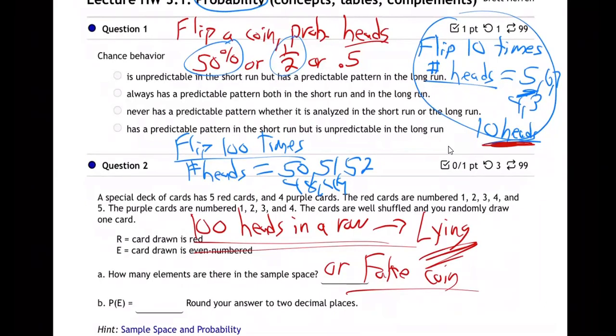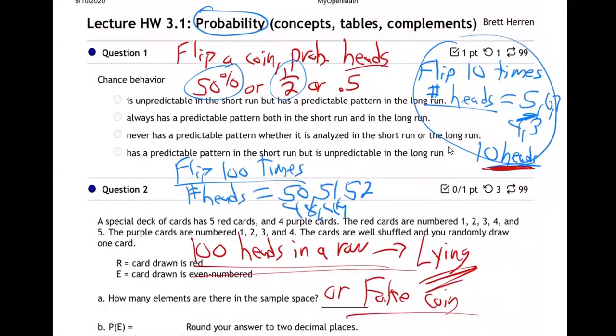Notice, I want you to notice something about probability. Anything can happen in the short run. This over here is what we call in probability the short run. This is the short run. In other words, it's just 10 flips.